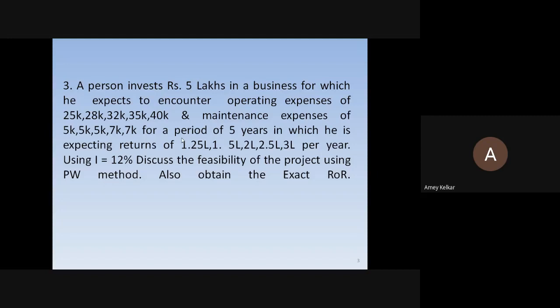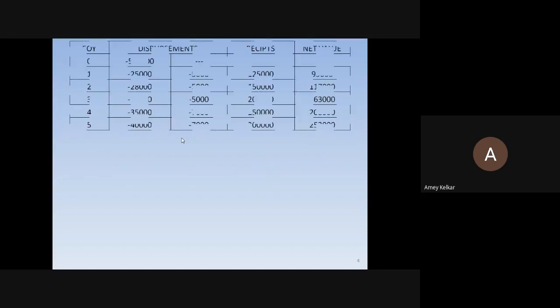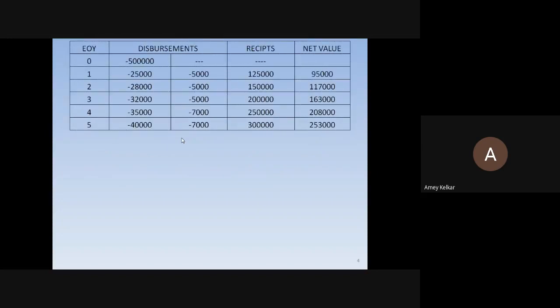So here he has operating expenses of 25K, 28K, 32, 35, and 40 every year, and maintenance of 5,000, 5,000, 5,000, 7,000, and 7,000. So these all become your disbursements, whereas the returns are 1.25 lakh, 1.5 lakh, and so on. So firstly, we need to tabulate this table very properly. So here what I've done is I've divided the disbursement column into two parts. In the first row, year 0, I've kept 5 lakh, which is the investment, as it is.